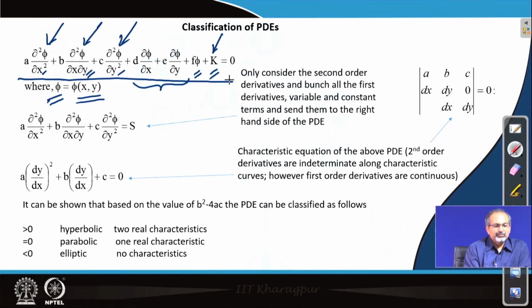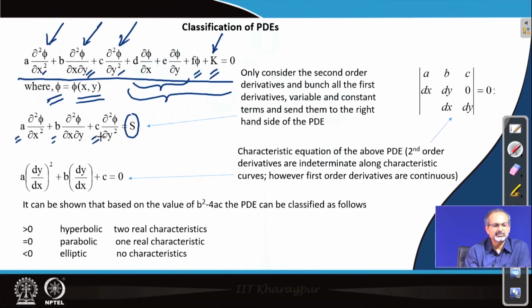Now, if you bunch all these terms comprising first order derivatives, the variable itself and constants together as a term s on the right hand side of the equation, then you are left with the higher order derivatives only on the left hand side of the equation, along with their coefficients, which will make a difference.